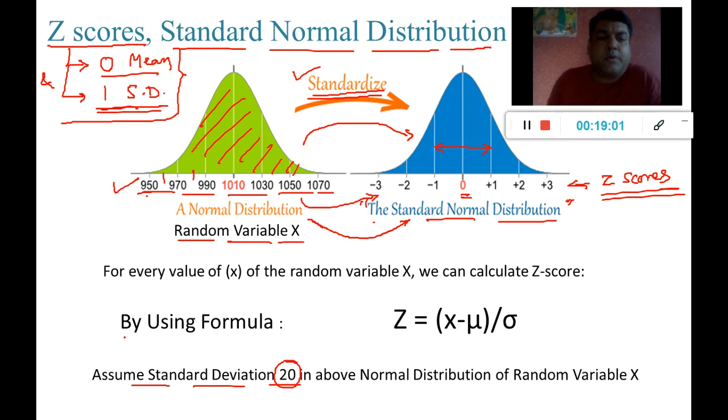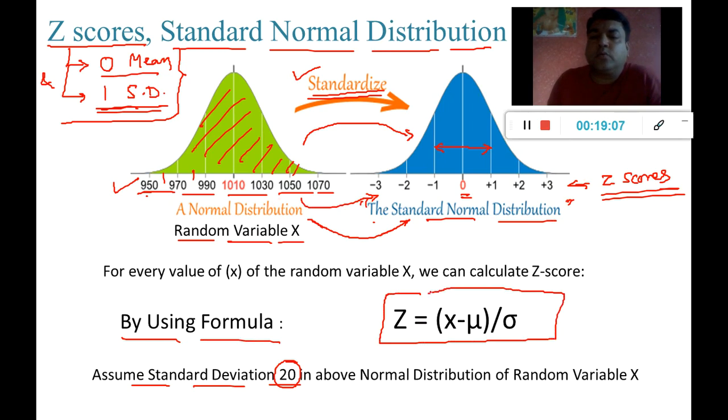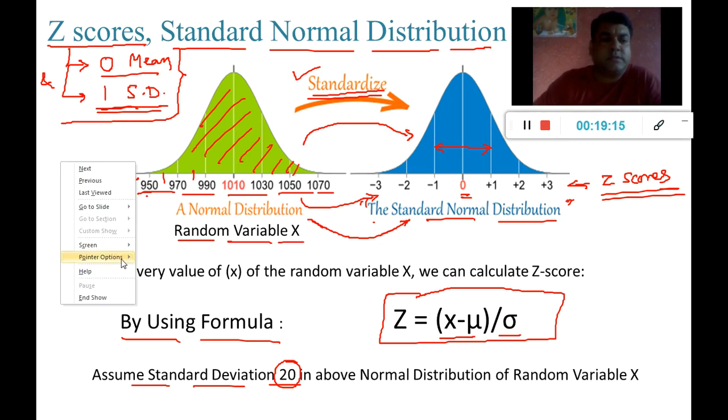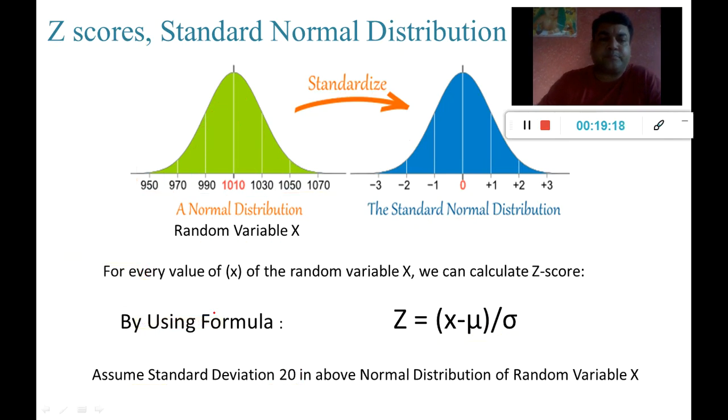To do that, I'm going to use the formula z is equal to x minus mu upon sigma. In this particular example, we assume standard deviation as 20. What is x?